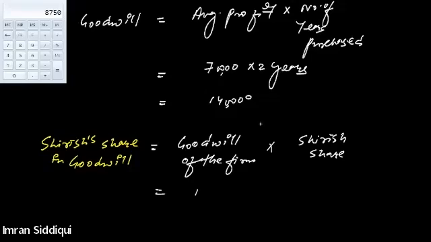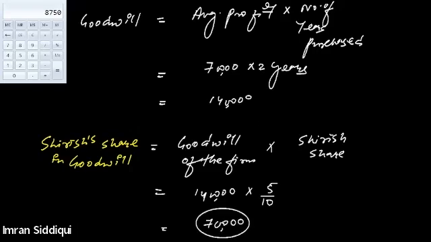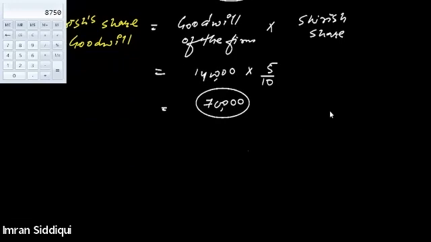So 1,40,000, right, everyone? Multiplied by 5 by 10, the share Shirish had as a partner. So Shirish's share in the goodwill will be 70,000. Got it? Is this clear? Goodwill of the firm was 1,40,000. Shirish's share of goodwill is 70,000.